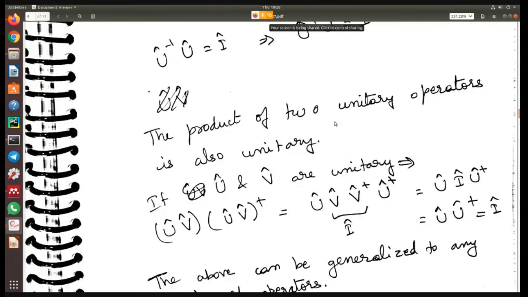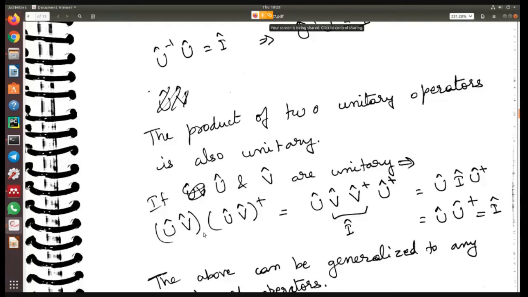All right. Now the product of two unitary operators is also unitary. So if U and V are two unitary operators, you first have to keep in mind that this means U inverse is equal to U dagger as well as V inverse is equal to V dagger. That is when both these operators are unitary. Then the product of the two unitary operators is also unitary.